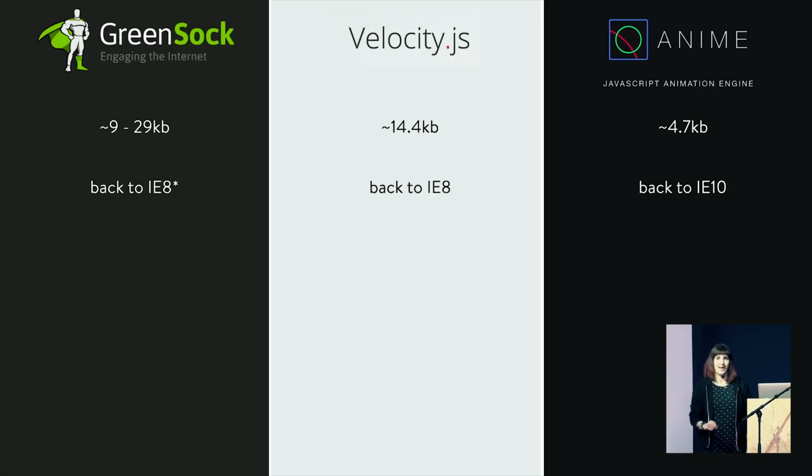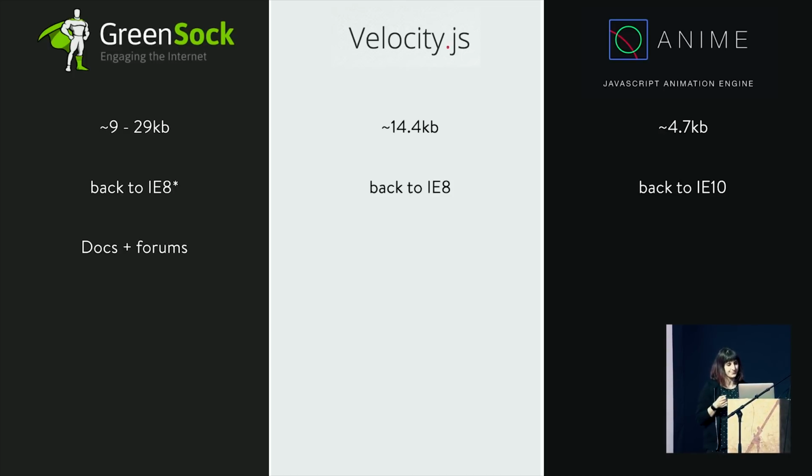And if you're wondering why, in case you're at some sort of JavaScript trivia night or browser trivia night, the reason is that IE10 is the first IE to support requestAnimationFrame, like how we made SpaceCat. So all of these libraries kind of boil down to requestAnimationFrame, but both Velocity and GreenSock are doing something else to even have a fallback for that requestAnimationFrame, probably some sort of setInterval situation. But yeah, so now you're already starting to see why there's such a big difference in file size.